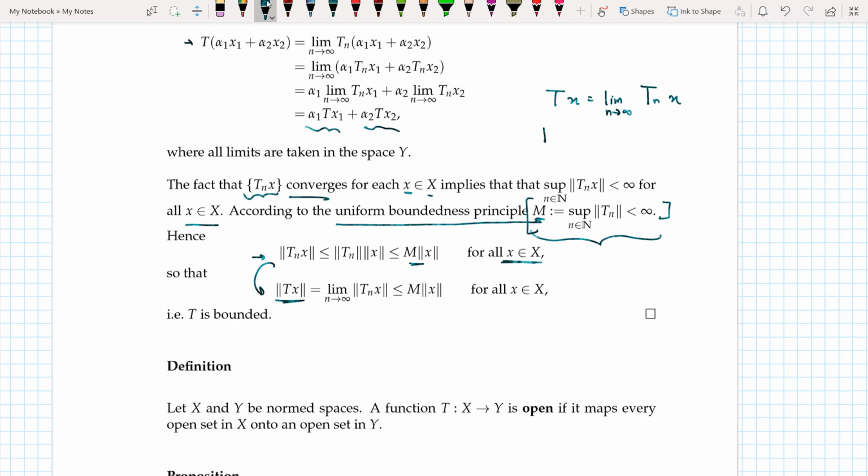If I apply a norm on both sides, then I can say that the norm of T of x, since the norm is continuous, I can take the limit outside.